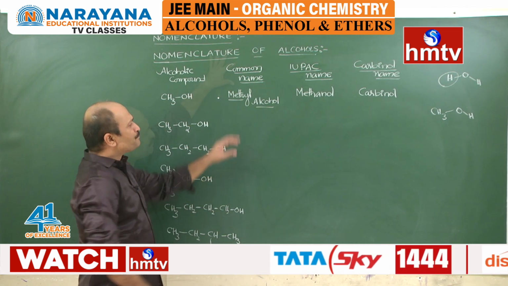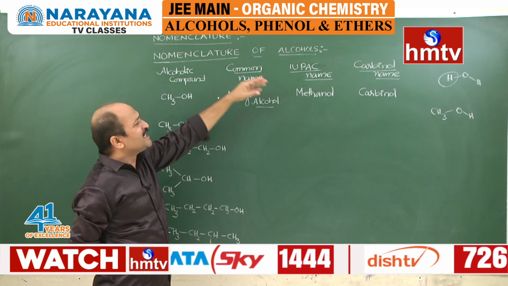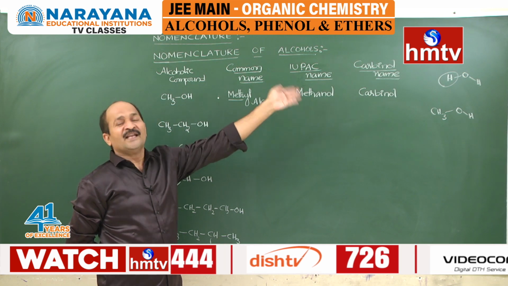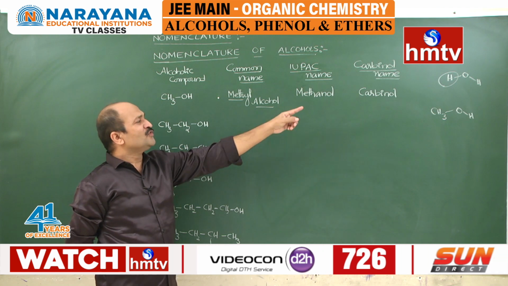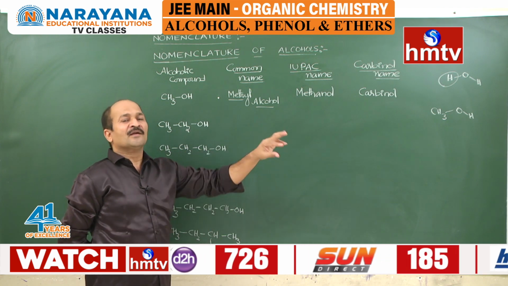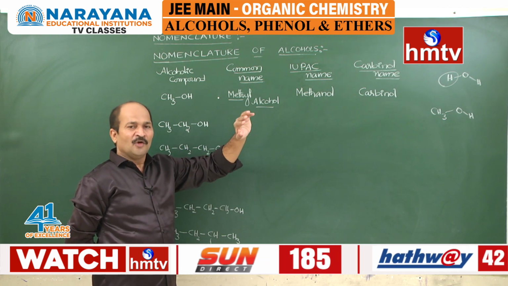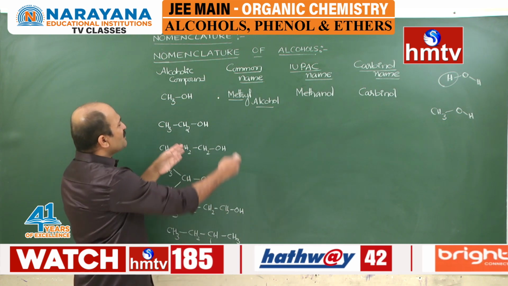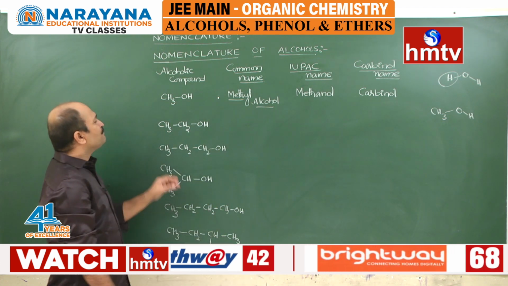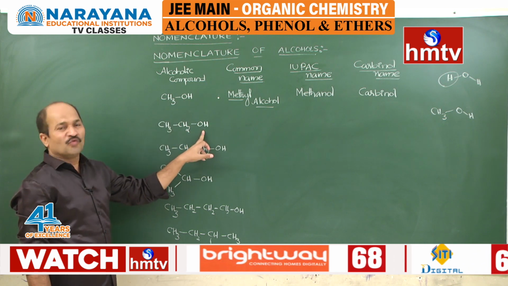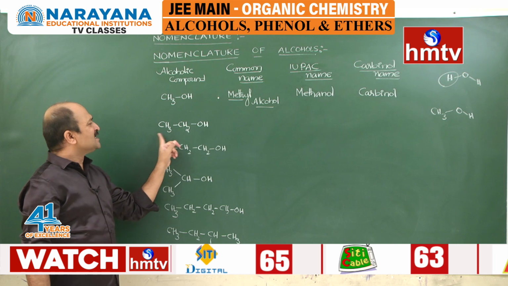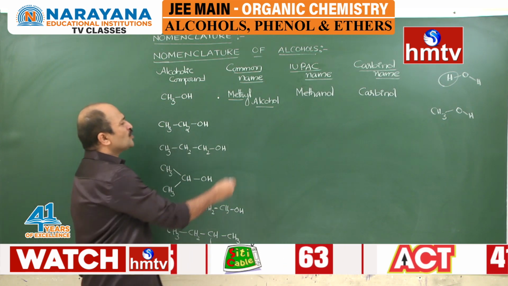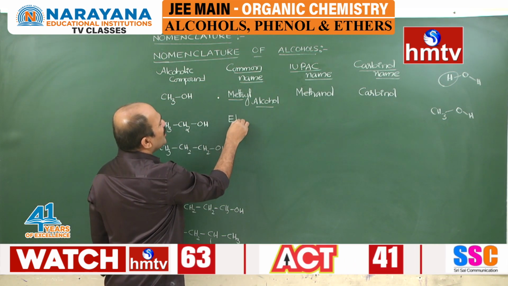These common names are simply derived in this way: alkyl alcohol. If you take the methyl, methyl alcohol. If you take the ethyl, ethyl alcohol. If you take the propyl, propyl alcohol. In this way you have to write all the names. CH3CH2OH means one hydrogen of the water molecule is replaced by the ethyl, so it is called ethyl alcohol.